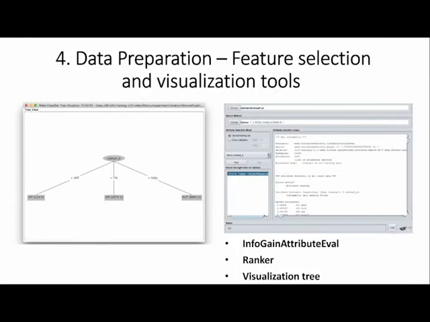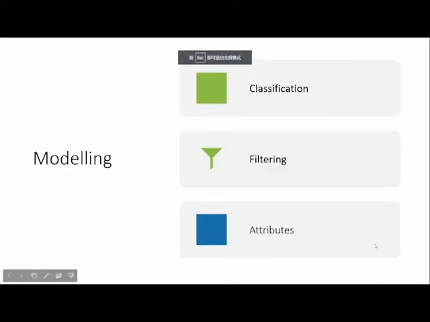At the feature selection and visualization step, we use InfoGainAttributeEval and Ranker to get a rank of attributes sorted by relevance to the classifier, and use the visualization tree to intuitively see if our classification is appropriate or not. After the preprocessing, modeling of the data was done by using different classifiers available under the Classify tab in the Weka Explorer.